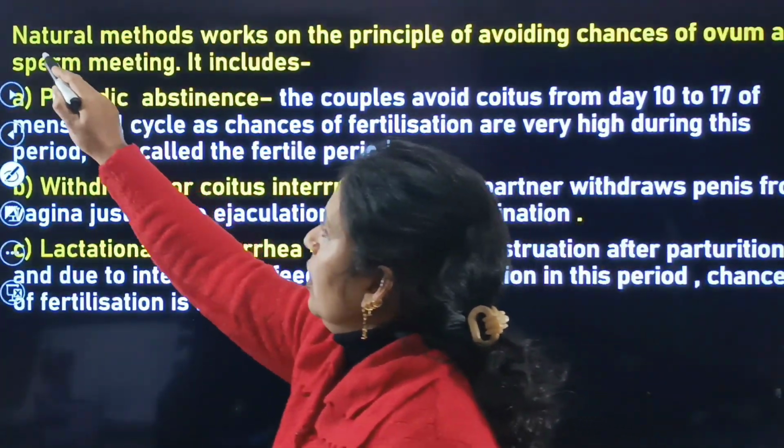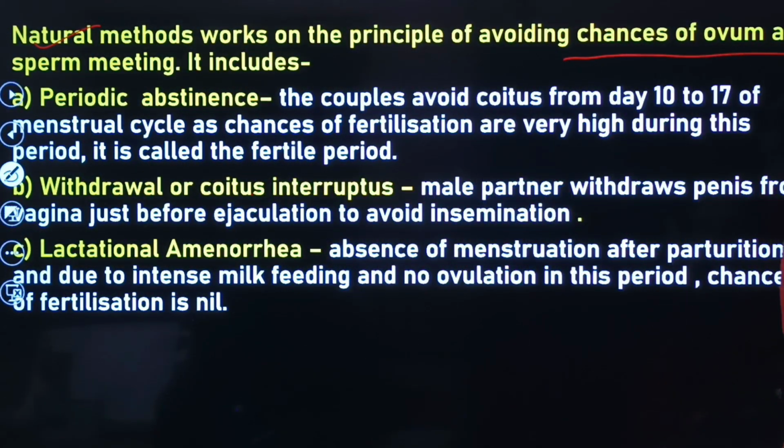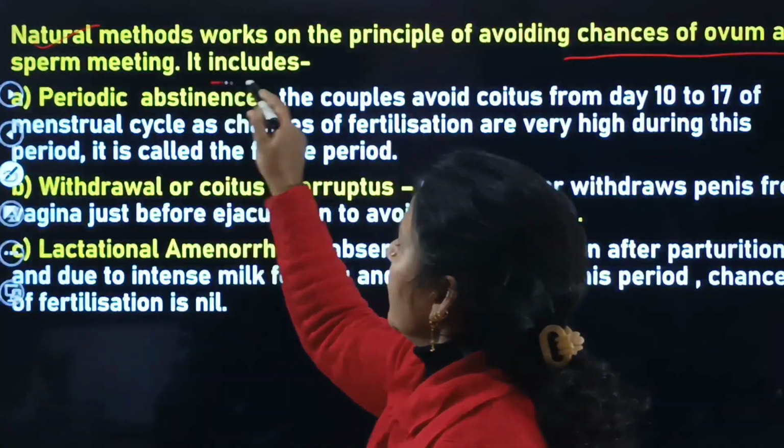Next, natural methods work on the principle of avoiding chances of the ovum and sperm meeting.